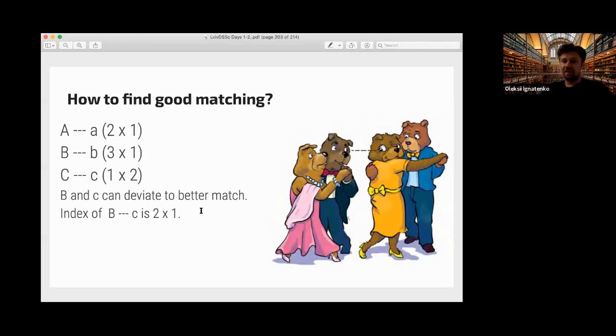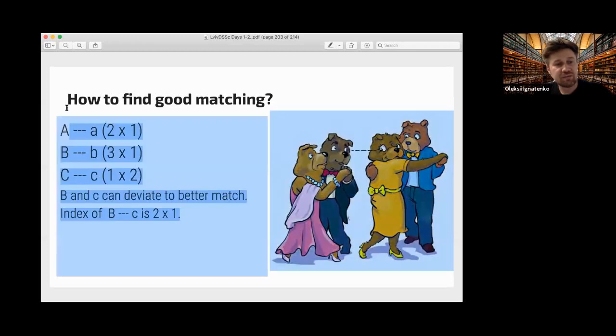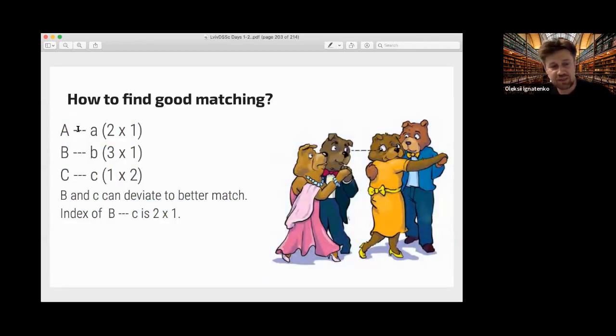If you remember, equilibrium is a profile of the game where nobody wants to deviate, and here a matching is stable if there is no pair who wants to deviate and form another pair with a better matching. So here we produce an index for each participant.